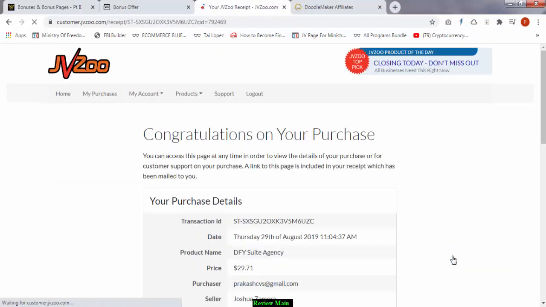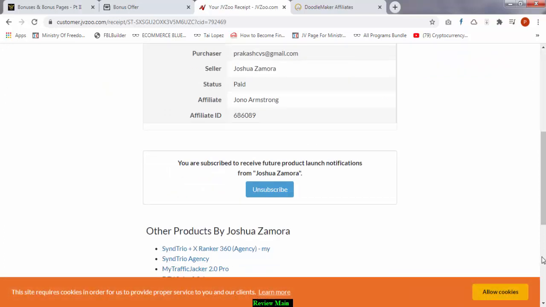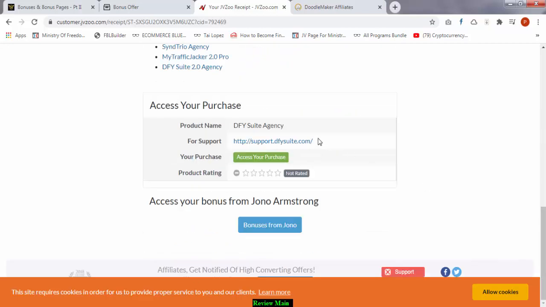It will take you to the exact page where you have purchased. So this is going to say congratulations on your purchase. You scroll down below. Here you're going to access your purchase, and then here you're going to access your bonuses. Here is going to be written bonuses from Prakash. Here you can just click on this button and it will take you to the bonus page.